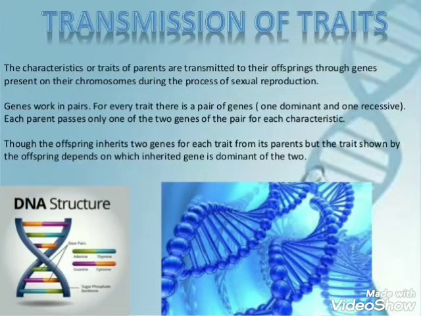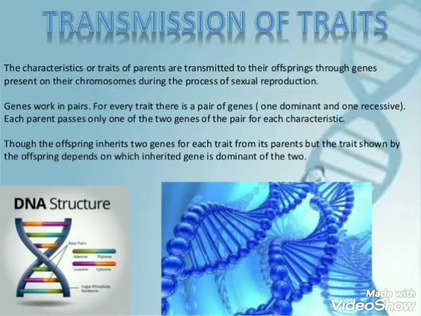Good morning, students. Today we are going to study how the characteristics or traits are transmitted from parents to offspring. Genes are responsible for the transmission of features of an organism, whether it is a plant or animal. The characteristics or traits of parents are transmitted to their progeny through genes, which are present on their chromosomes during the process of sexual reproduction.